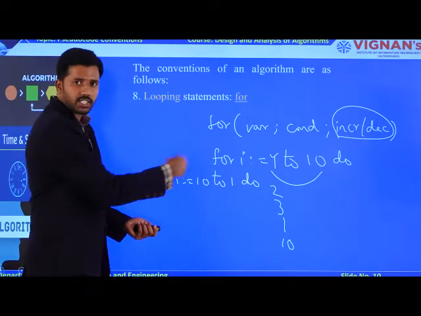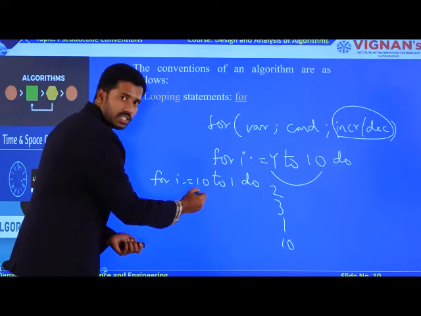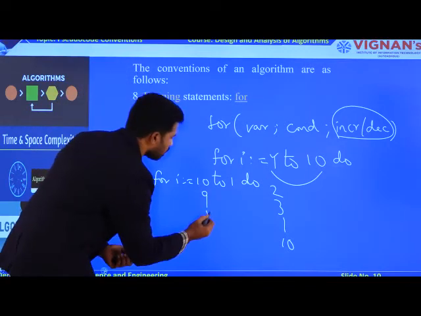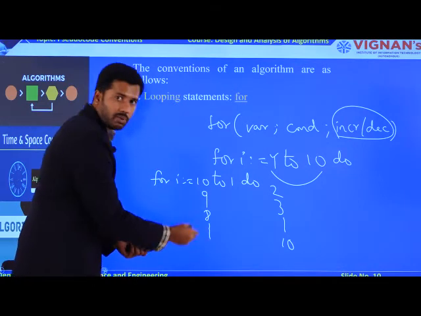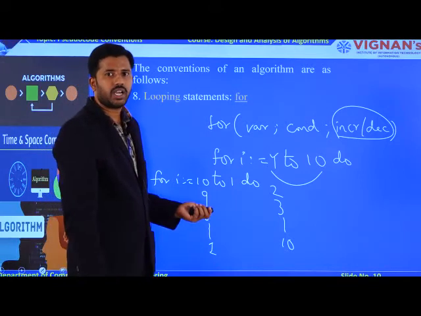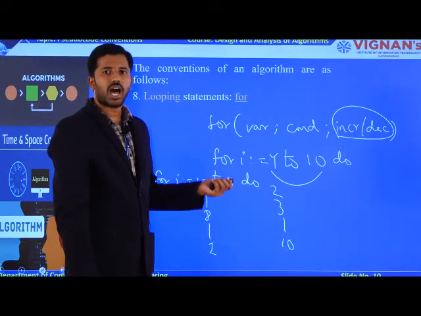It is a completely reverse approach, right? In the first iteration, the value is 10. In the second iteration, the value is going to be 9. In the third iteration, the value is going to be 8. Likewise, the I value will be decremented from 10 to 1. So, this is the way you are going to be performing increment as well as decrement operations from an algorithm point of view.